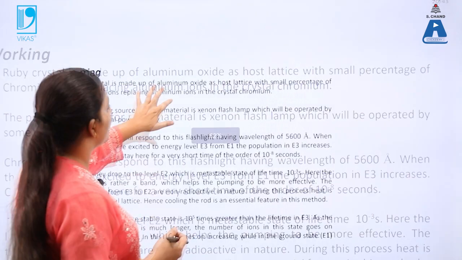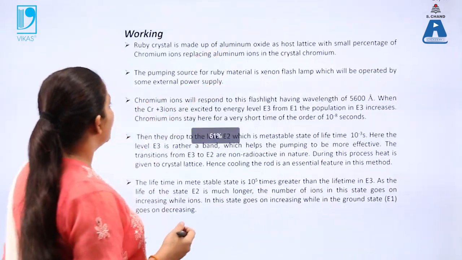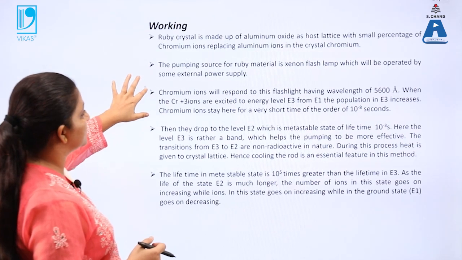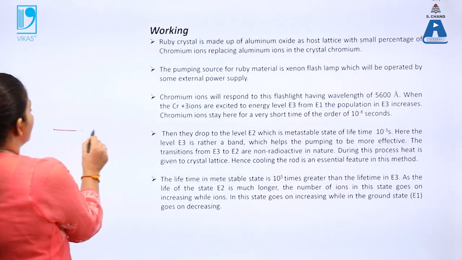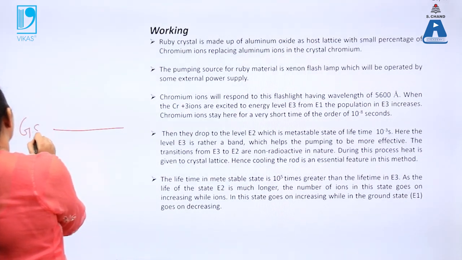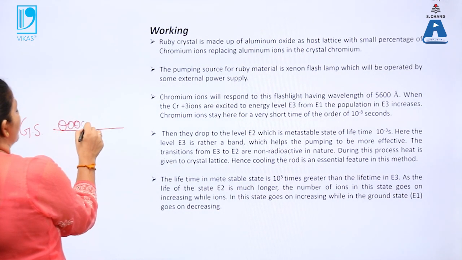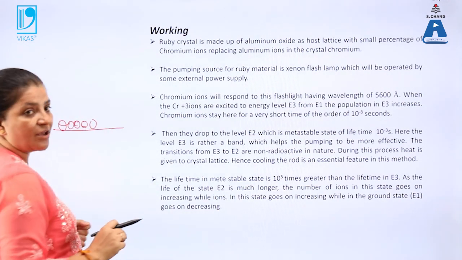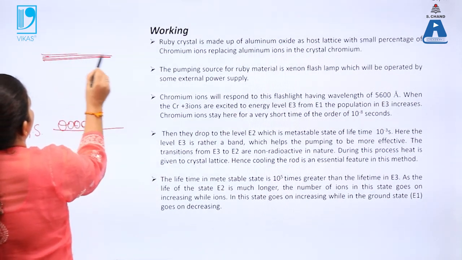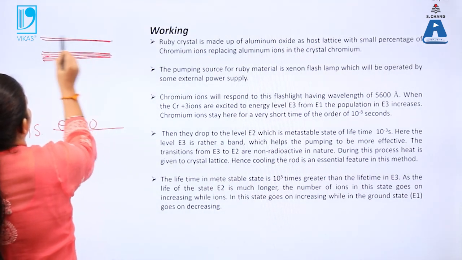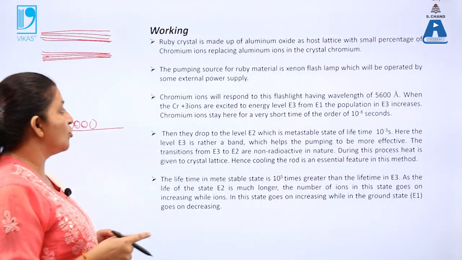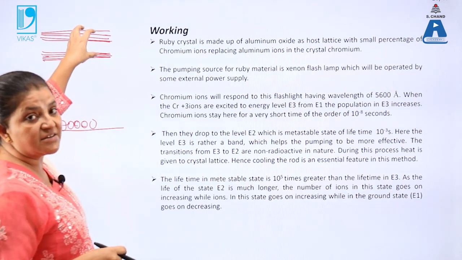Now its working. In order to understand the working of this ruby laser, we need to know what ground and excited states or levels are present in this case. So in the ruby laser, firstly this is the ground state, and a large number of atoms will be present in the ground state. In the case of ruby crystal, these are the excited states. So multiple excited states are present over here because it is a combination of Al2O3 and Cr2O3. Due to this, multiple excited states are present.